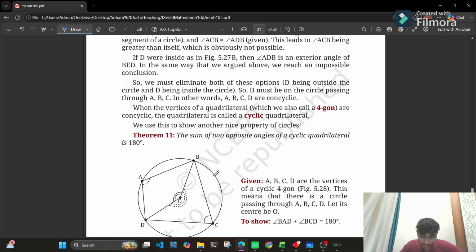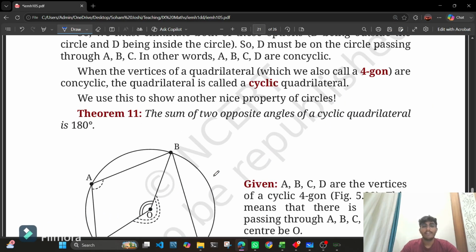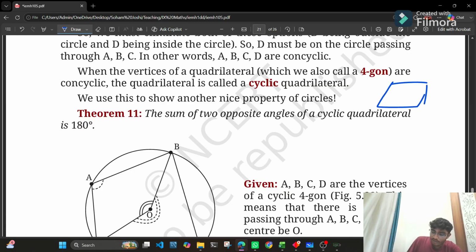I hope this is clear. Okay. Now we need to understand what a cyclic quadrilateral is. When the vertices of a quadrilateral are concyclic, then the quadrilateral is a cyclic quadrilateral. Basically, we know that a quadrilateral is a closed figure formed using 4 points.